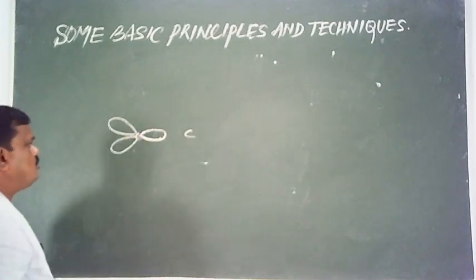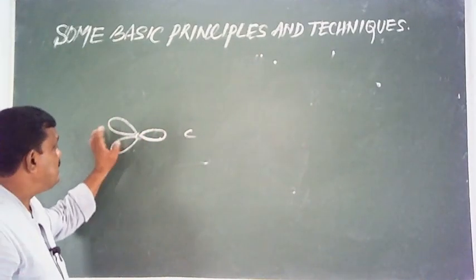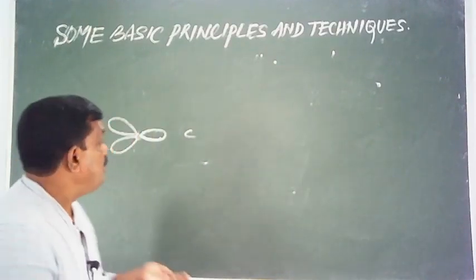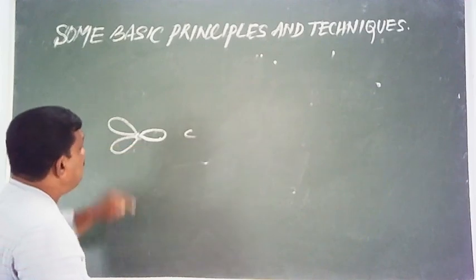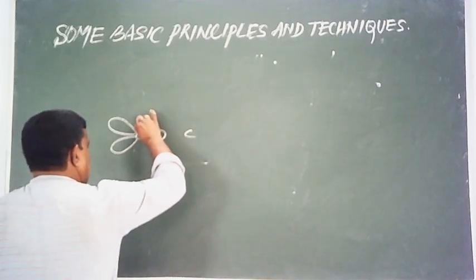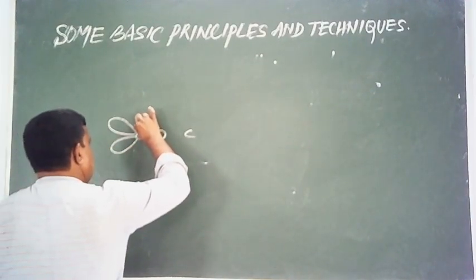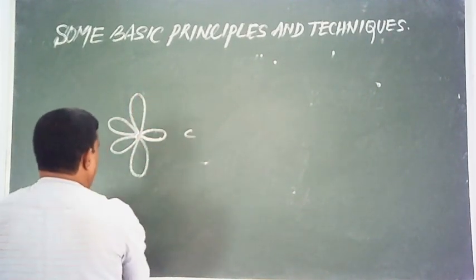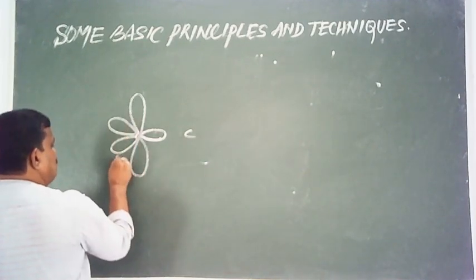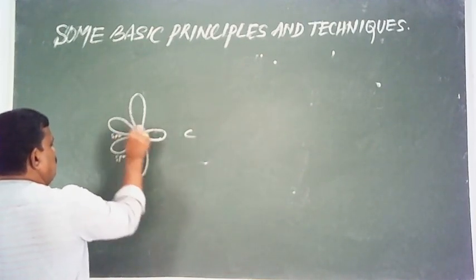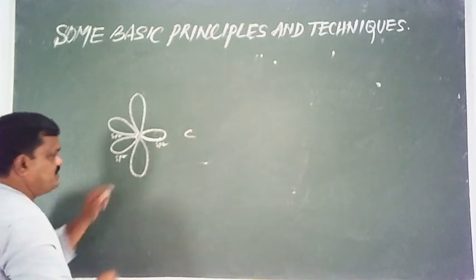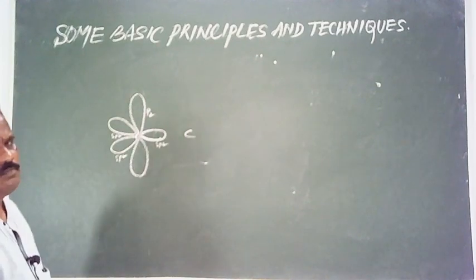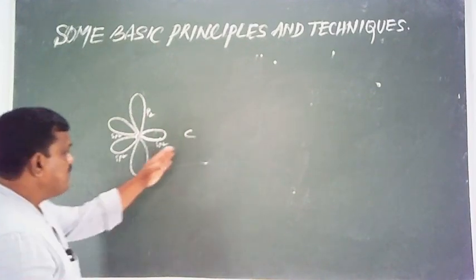These three hybrid orbitals lie in the same plane, and it contains one more unhybridized orbital. It is perpendicular. It has a dumbbell shape. It has two lobes. Say this is our unhybridized pz orbital. This is sp2, sp2, sp2, while this is the pz orbital, containing an unpaired electron. Same thing can be seen here.